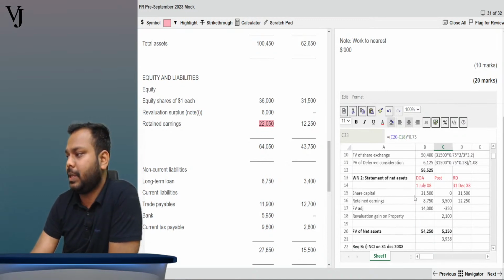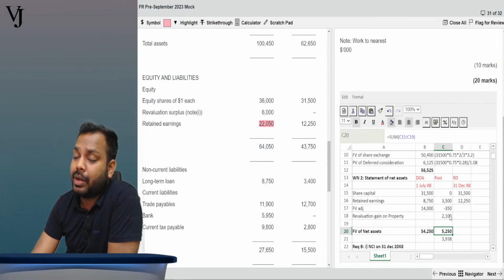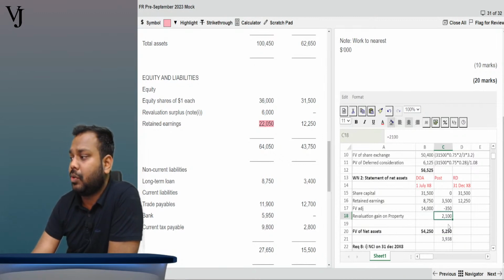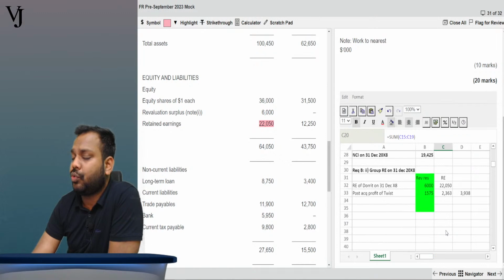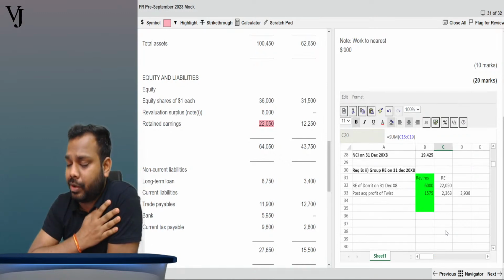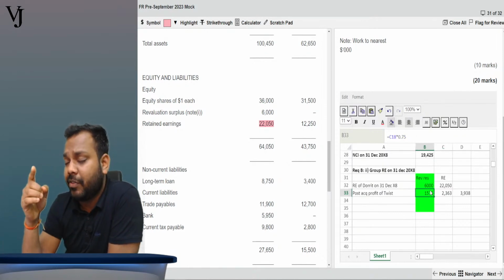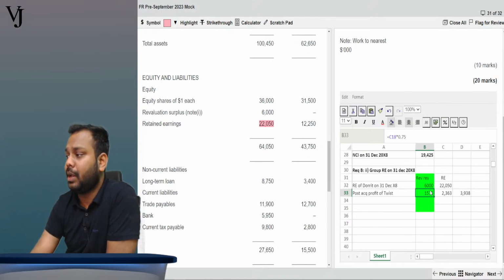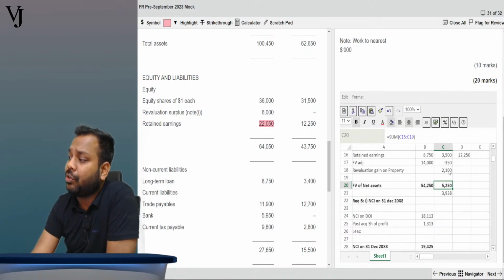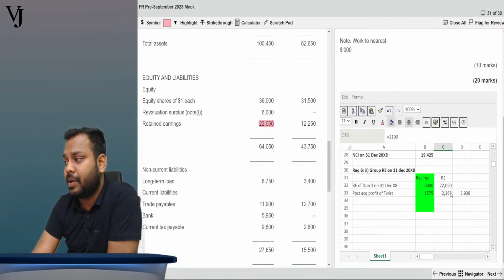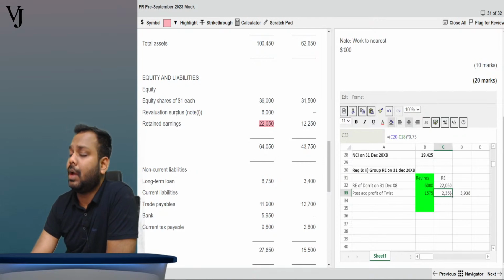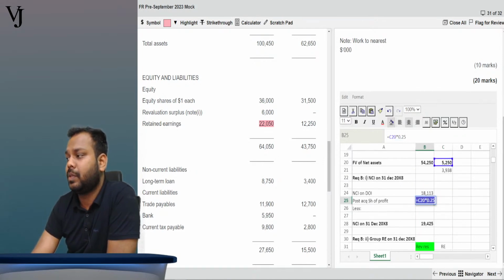Dakshesh, see, this 5250 is a post acquisition profit. This post acquisition profit includes 2100 on account of property revaluation gain. So this 2100 multiplied by 75% will go to revaluation reserve. This 2100 multiplied by 25% will go to NCI. For the remaining, 5250 minus 2100 multiplied by 75% will be my group retained earnings. The rest will go to NCI. See, this is what I have done.